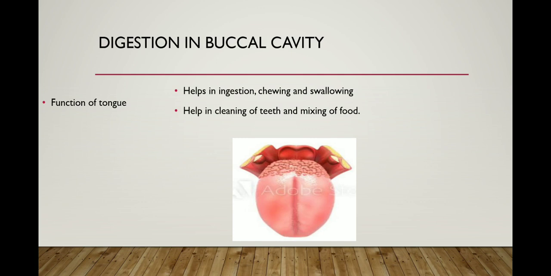We know the chewing process is done by the teeth, but the tongue also plays an important role in chewing and in another function, which is swallowing. Without the tongue we cannot swallow our food. It also helps in the cleaning of teeth and mixing of food. Cleaning of teeth: you must have faced some problem when your food gets stuck in the teeth. Your tongue automatically does the work and removes the food.